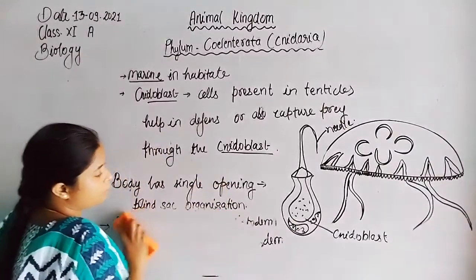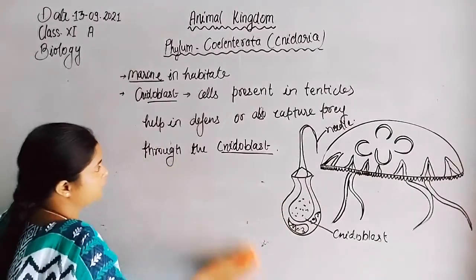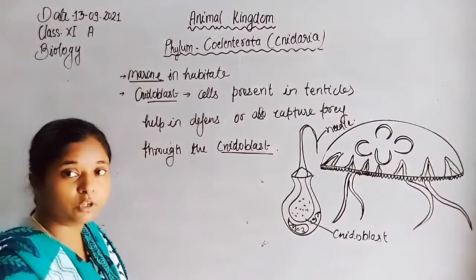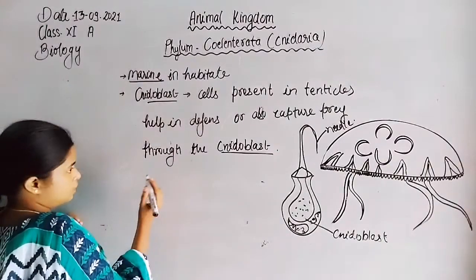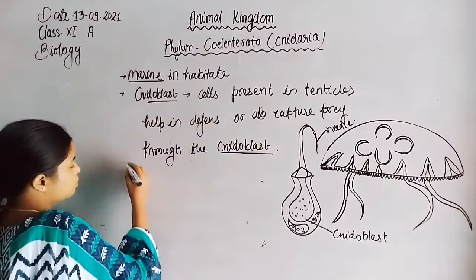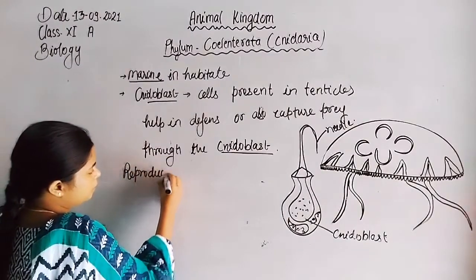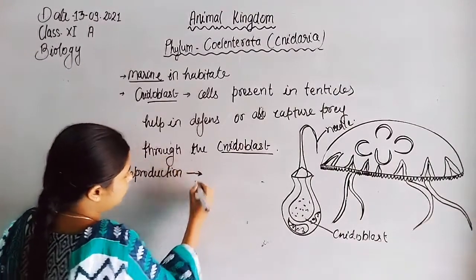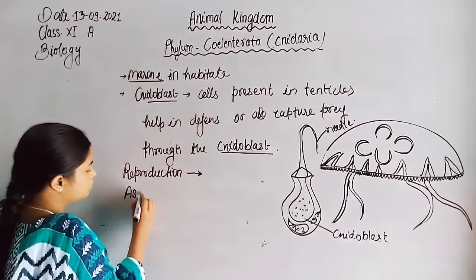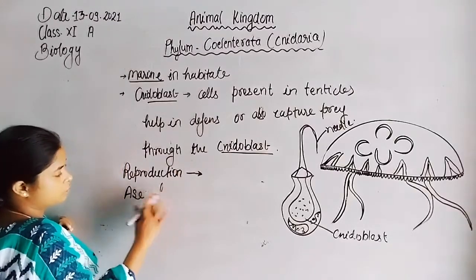Now let us discuss the polyps and medusa and how the reproduction process takes place in the case of cnidarian animals. So the reproduction takes place by asexual and sexual reproduction.